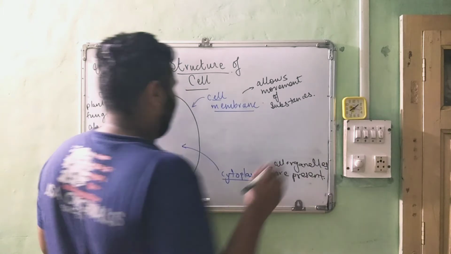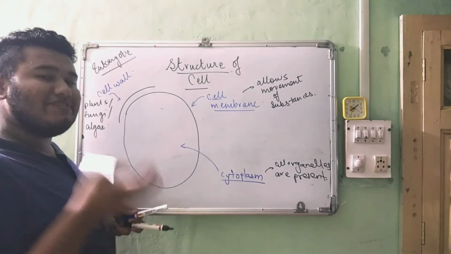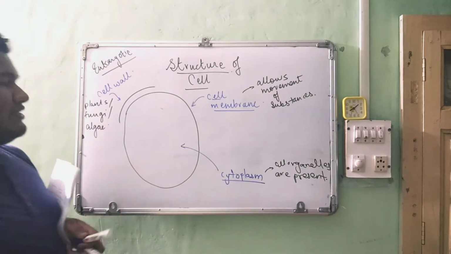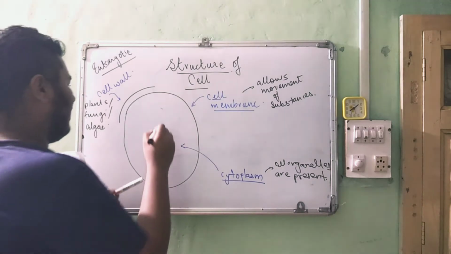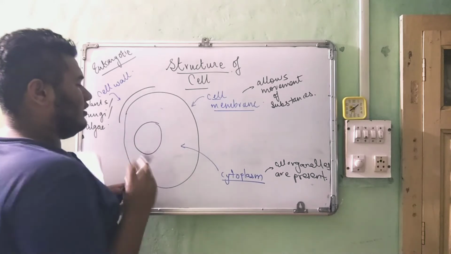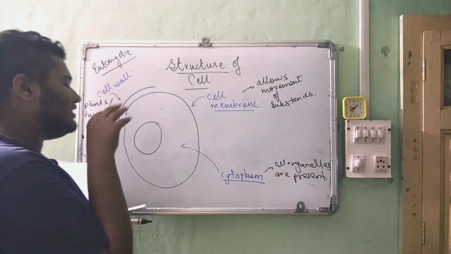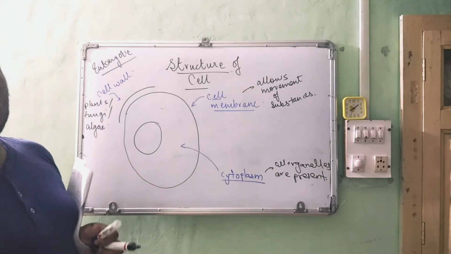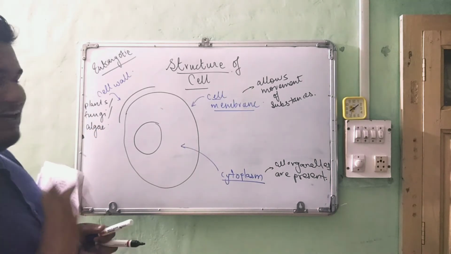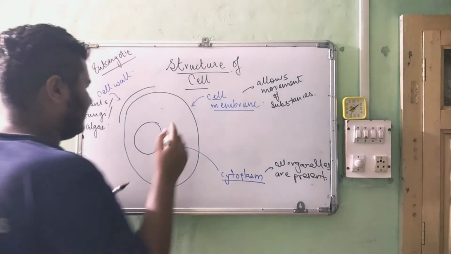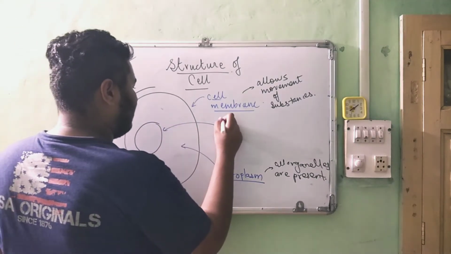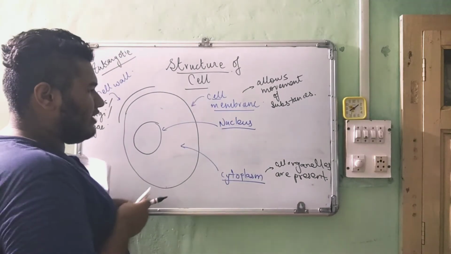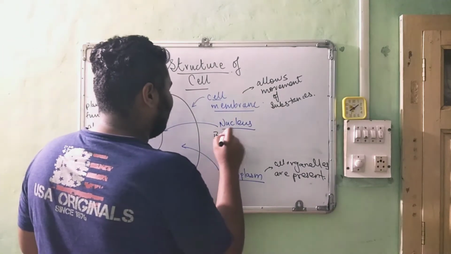Okay. Now, as we have our brain to guide us what we have to do, so the cell has a brain called its nucleus. In animal cell, the nucleus is centrally located, but in the plant cell, it is at the corner, it is not at the center in plant cell. It is called the nucleus. Nucleus is like the brain of the cell.